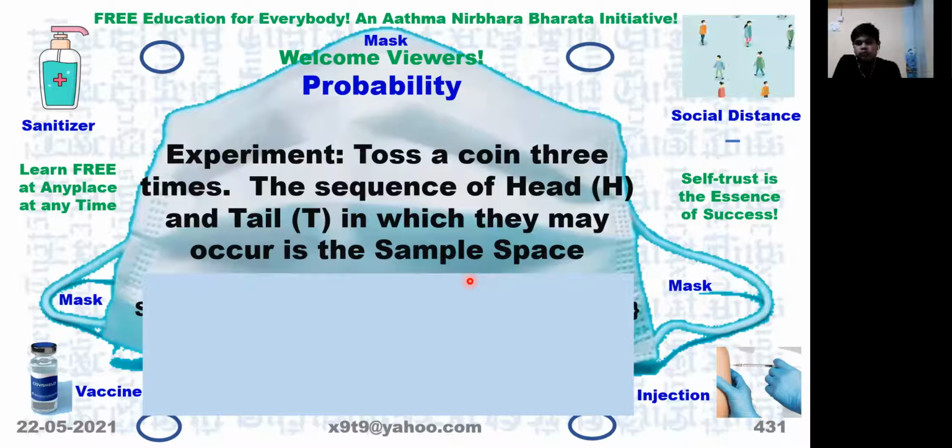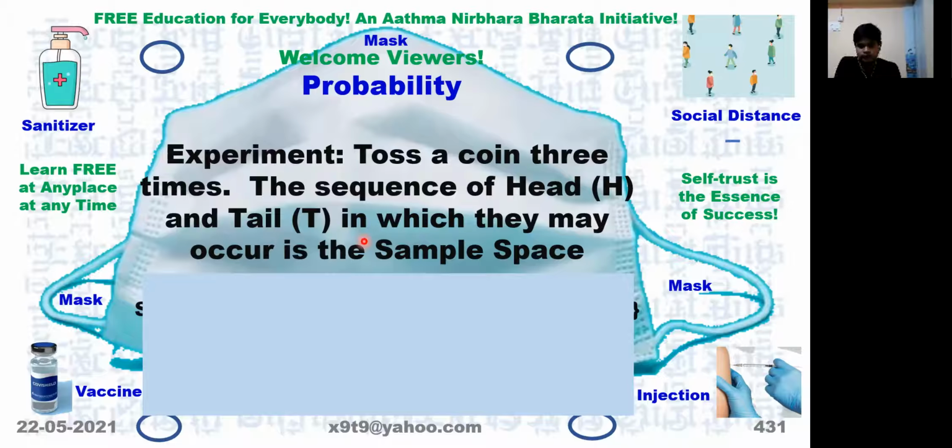Now, we will toss a coin 3 times. The coin is only 1, and we are flipping 3 times. Now, we want to write down the sequences of head and tail in which they may occur in the sample space.